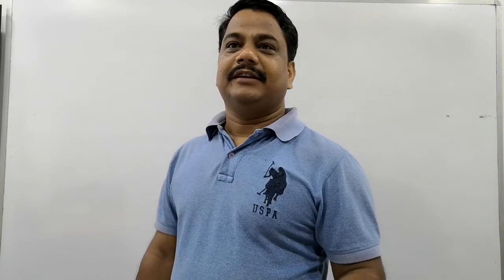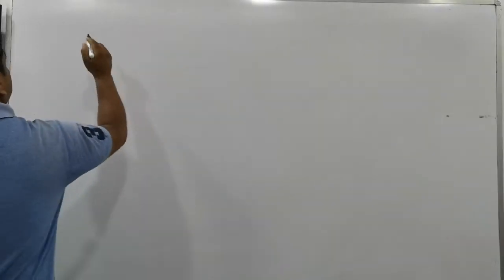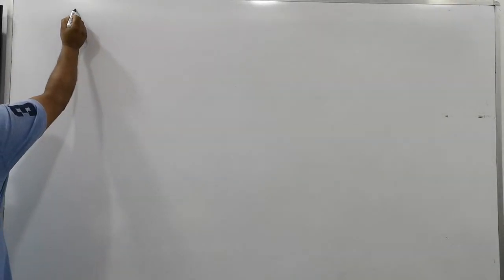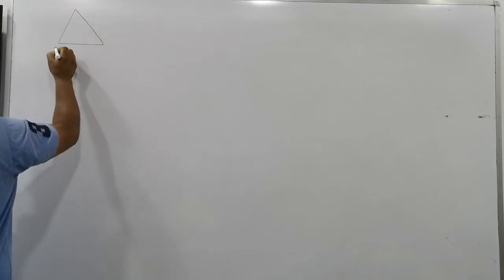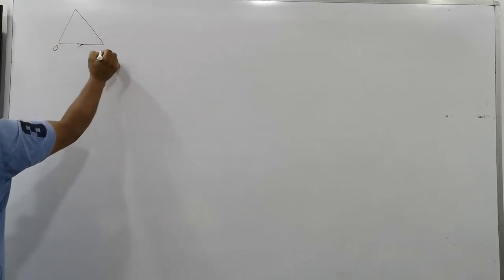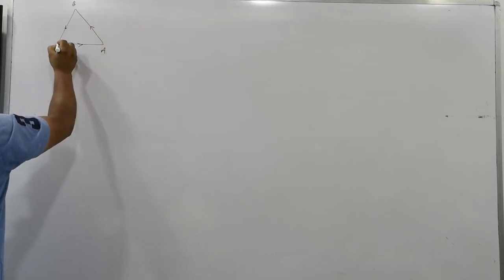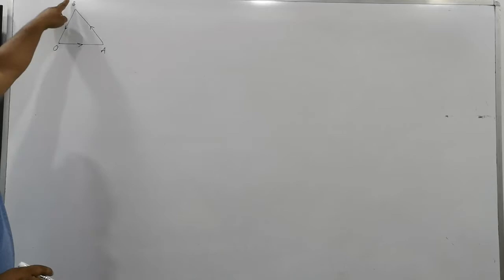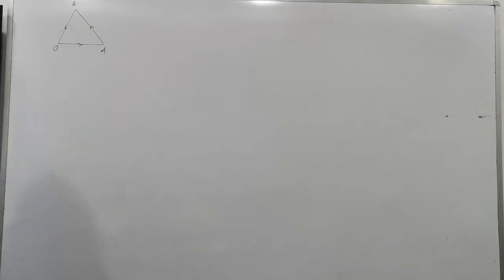So on a circular path, an object can move. It's very simple. Just like along a triangular path, an object moves. This is a triangular path. Right now, the object starts its journey from O. It goes from O to A, A to B, and again B to O. This will reach O again, right? So this is what we can say here: it has moved certain distances, but displacement is zero.